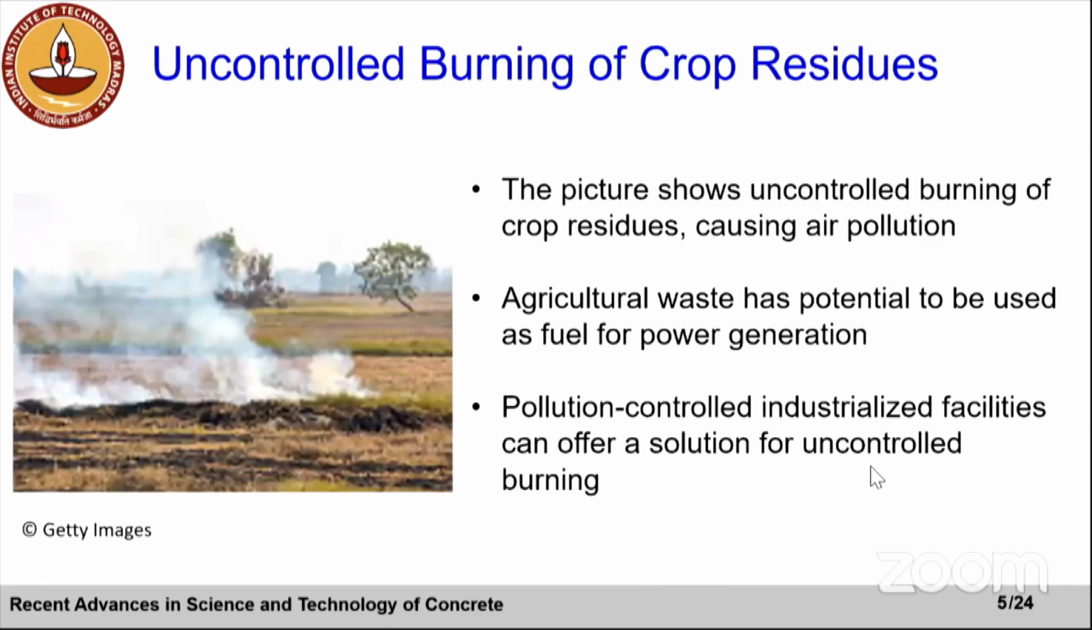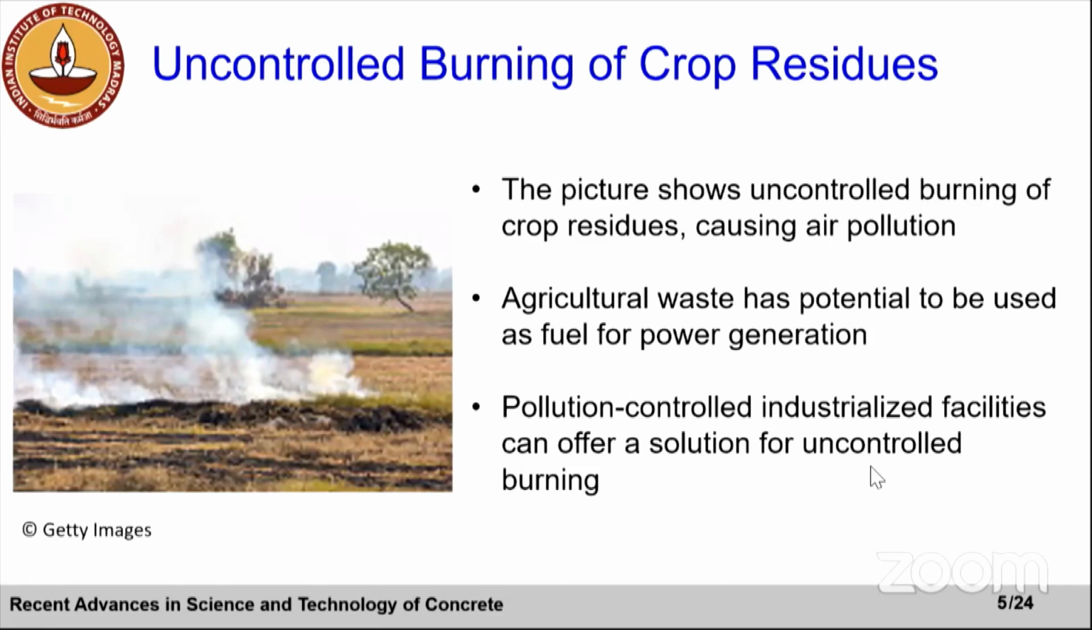Also, you sometimes see cases of uncontrolled burning, which leads to air pollution in a lot of parts of the country. This is due to uncontrolled burning of crop residues. And we know that this agricultural waste has potential to be used as fuel for power generation. So pollution control industrialized facilities can offer a solution for uncontrolled burning. Rather than burning in an uncontrolled way, burning can be controlled and we can harness energy.